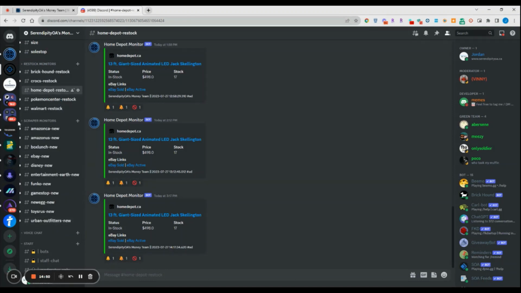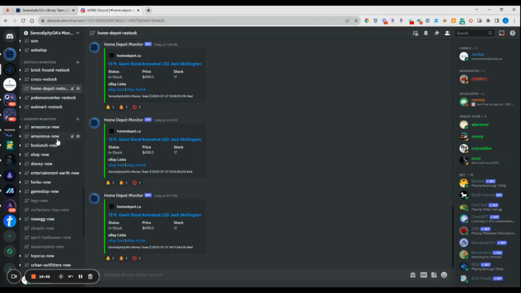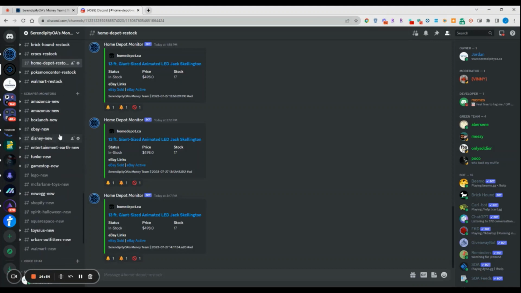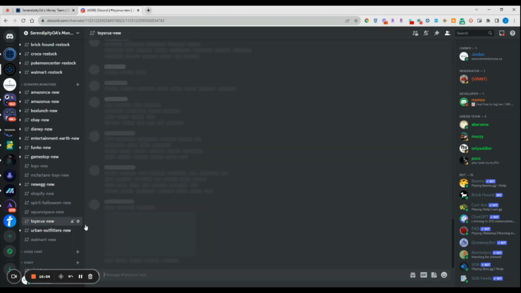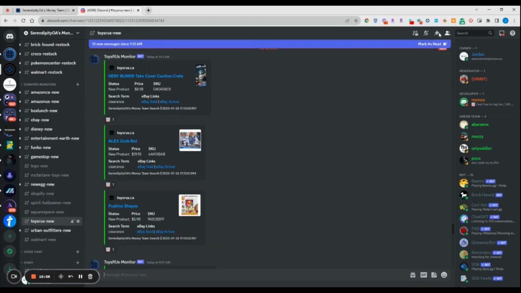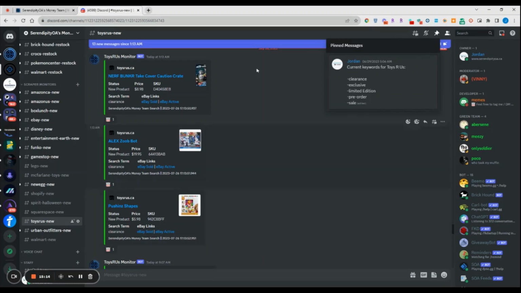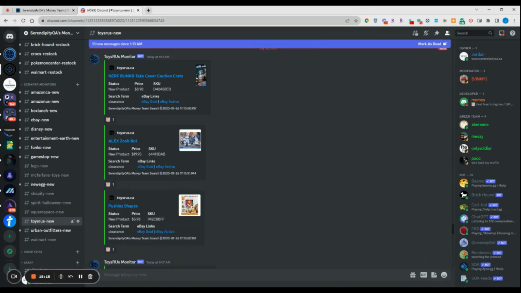And then our scraper monitors, which is our last category. This basically scrapes all these websites and informs us whenever it detects new products with the specific keywords that we set. For example, if we come into something like Toys R Us, we can look at the pinned channels. We can see that we have some keywords saved. We're looking at things like clearance, exclusive, limited edition, pre-order, and sale. Whenever it finds items that meet those keywords, it will display them in this channel.